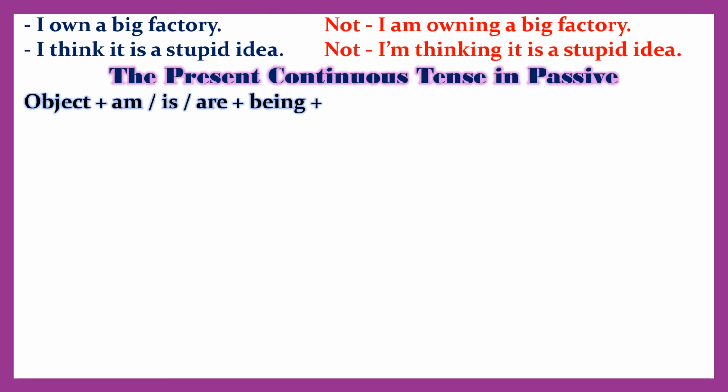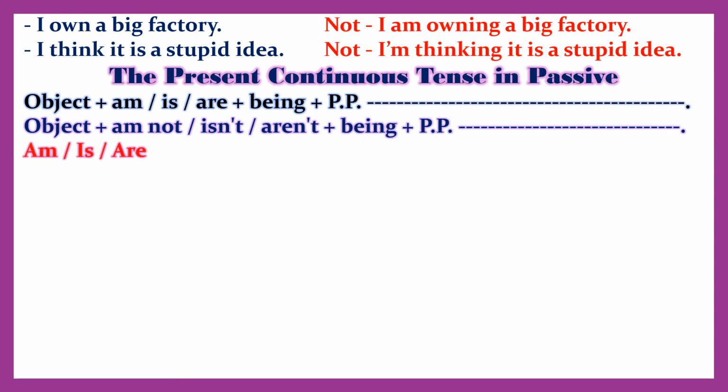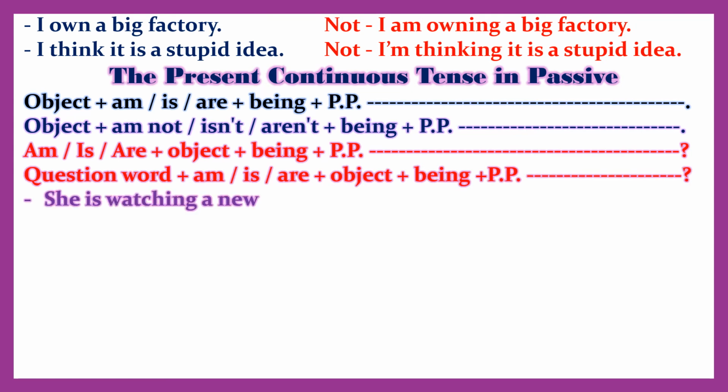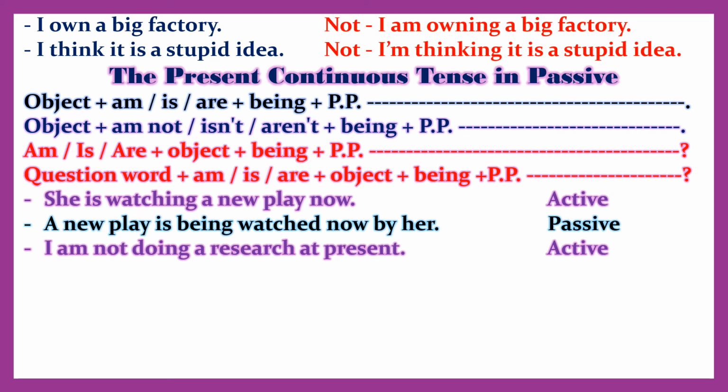The present continuous tense in passive. Object and is, are and being and past participle. Object and not, isn't, aren't and being and past participle. Is, are and object and being and past participle. Question word and is, are and object and being and past participle.